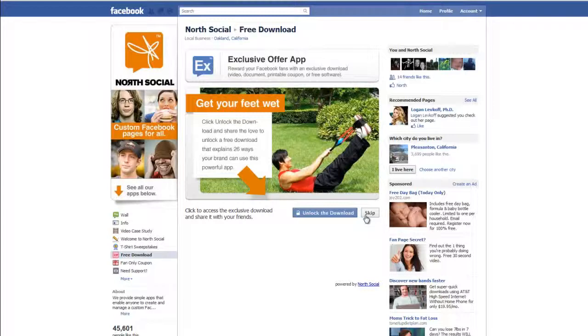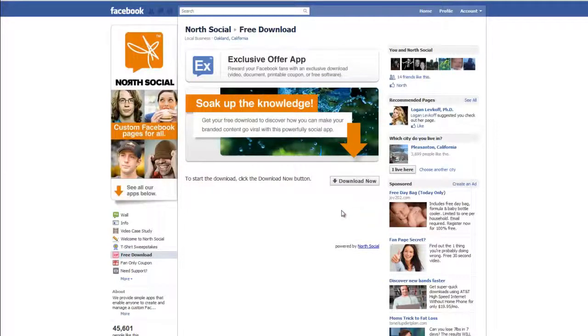There is a skip button here to comply with Facebook terms of use. It's not allowed to make mandatory sharing in order to unlock files. So after they share the content or hit the skip button, it'll bring them to the third panel, in which there's another large image here where you can message the user, thanks for sharing this, and now you can get your download here by clicking the download now button.